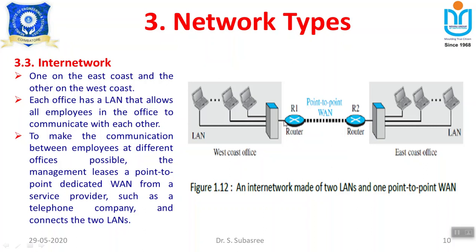Whatever the request, it will come to the router. So what this router will do is, if the destination is available within the network, it will deny forwarding. If the destination is in another network, then it will identify the route to forward the packet to the destination network. So in this way, internetworking can function.